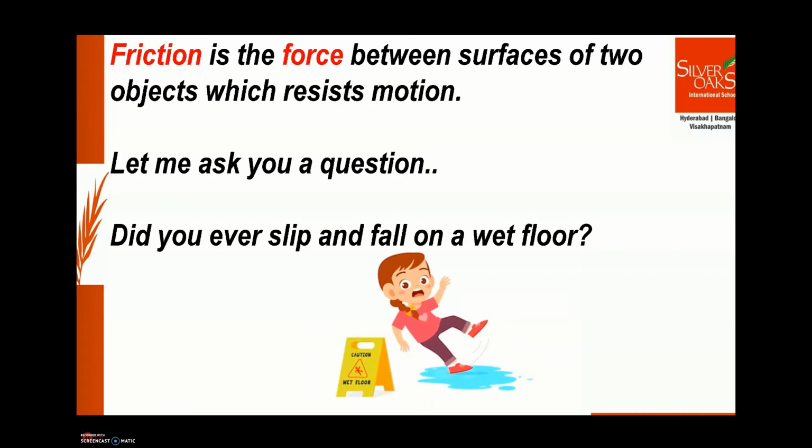We do walk on the same floor daily at our houses. But do we slip and fall every day? No, right? But why did we slip when the floor was wet? And why didn't we slip when the floor was normal? You know, this is all because of friction. As I told you before, friction resists motion or movement.